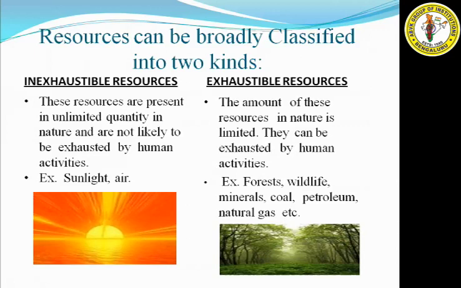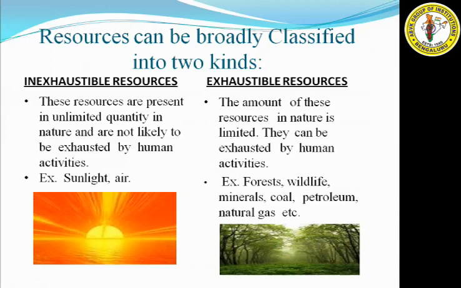This means they are available in unlimited quantity and are not going to end even though humans use them continuously. The examples given are sunlight, air, etc. We continuously use and absorb sunlight, but still it is not going to end. Those types of resources are called inexhaustible natural resources.